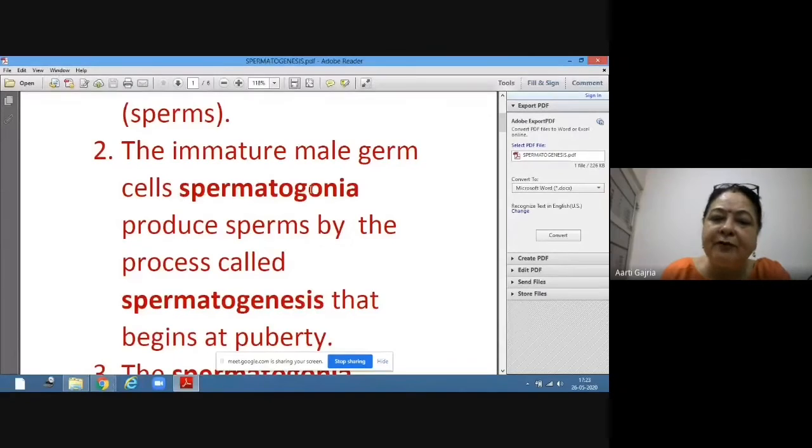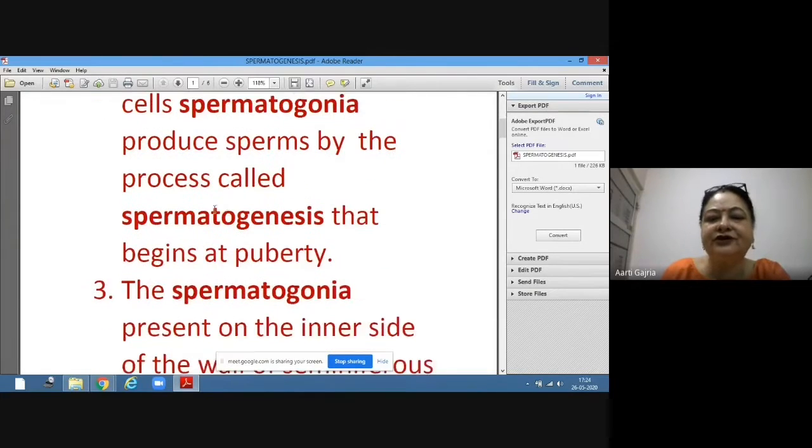Now, the singular, one cell, is called spermatogonium, and many cells are called spermatogonia. They produce sperms, and this process is called spermatogenesis, and this begins at puberty.